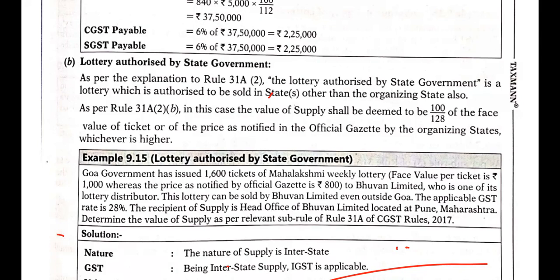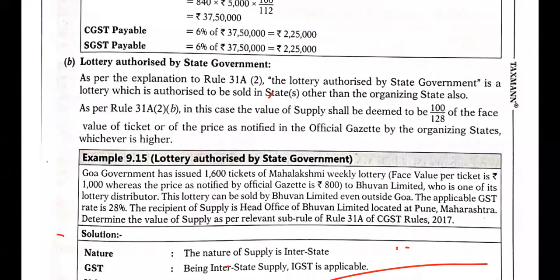The applicable GST rate is 28%. The recipient of the supply is the head office of Bhuvan Limited, located at Pune, Maharashtra. The location of the supply is Pune, Maharashtra, which is the location of the head office of Bhuvan Limited. Determine the value of supply as per the relevant sub rule of 31A of CGST Rules 2017.